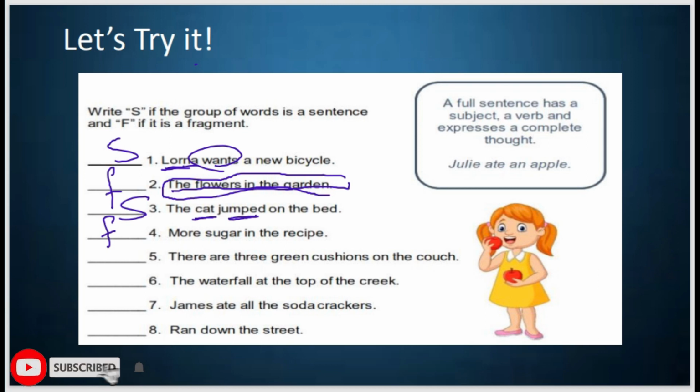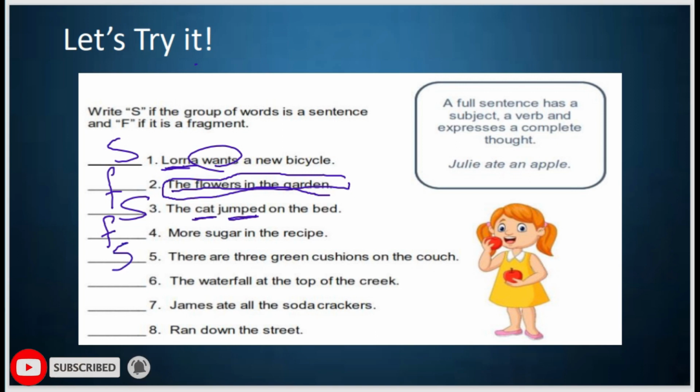5. There are 3 green cushions on the couch. I guess we have here the subject and the predicate, and the sentence has a complete meaning, so this is a complete sentence.